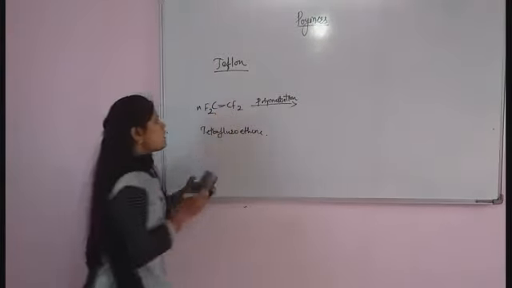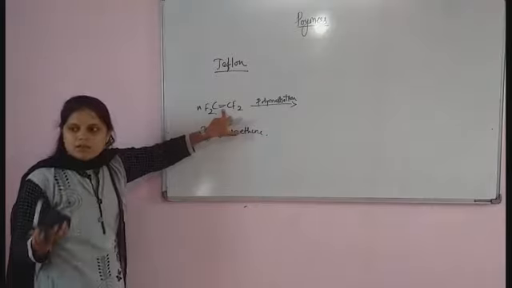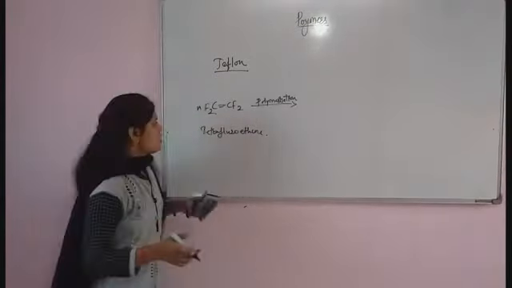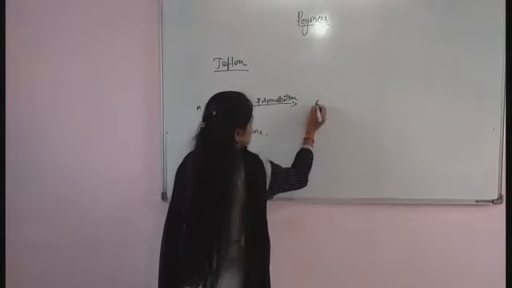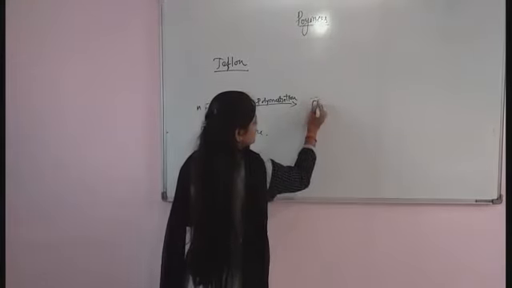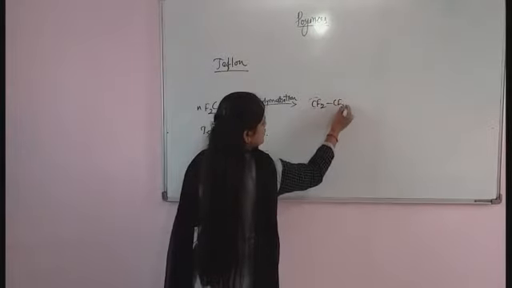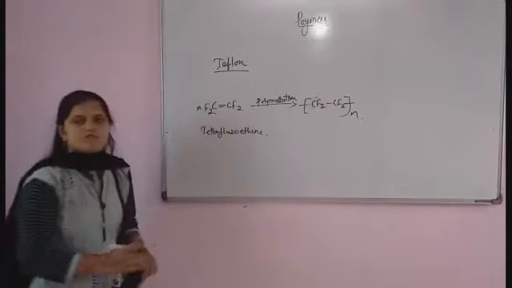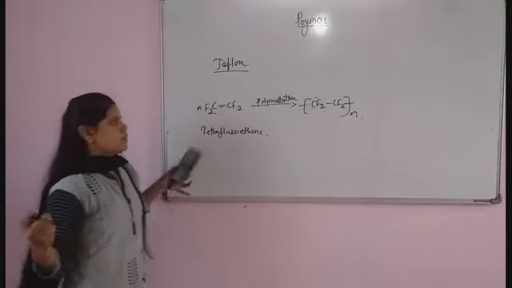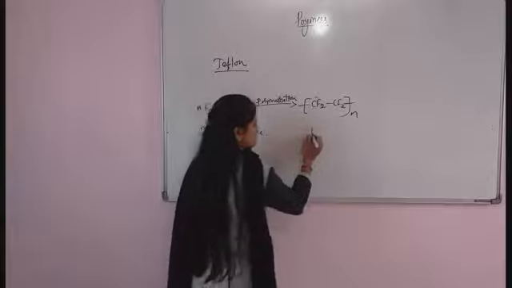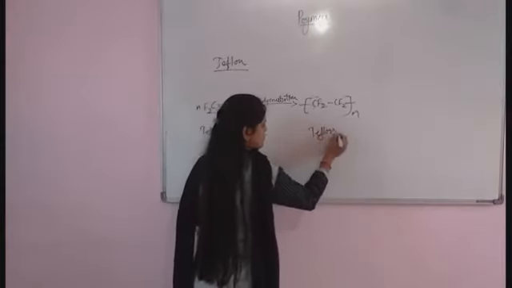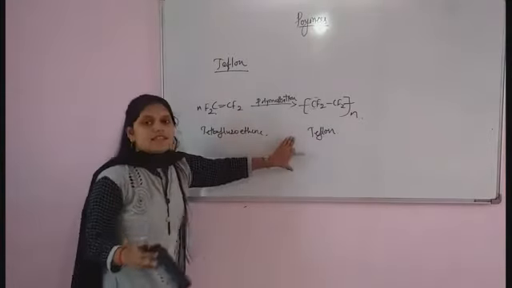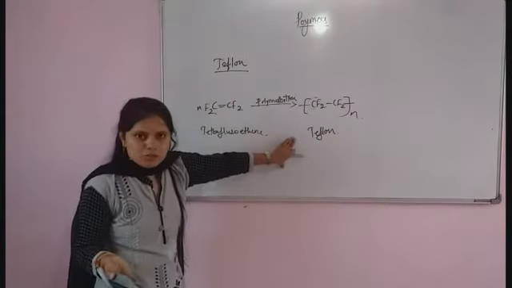The double bond easily breaks because of sunlight or heat, so there is a formation of CF2 single bond CF2, n type, a long chain polymer, that is Teflon.